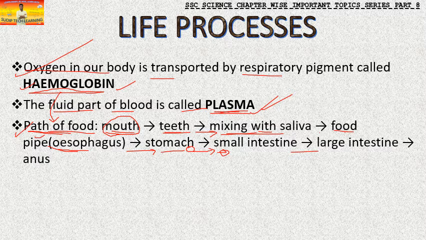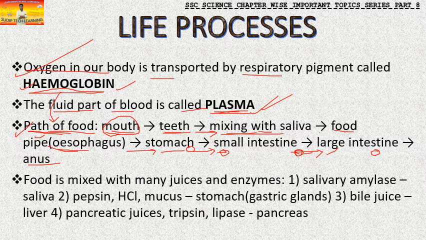In the small intestine, much of the food will get digested. The remaining things will go into the large intestine, and whatever extra is remaining will get digested here, and finally the remnant part will come out through the anus.